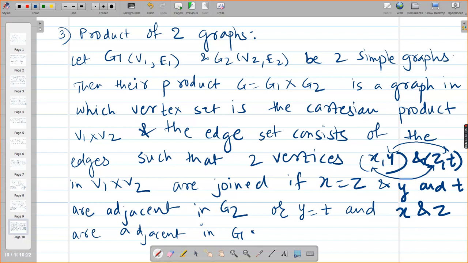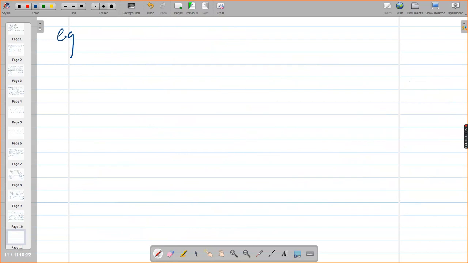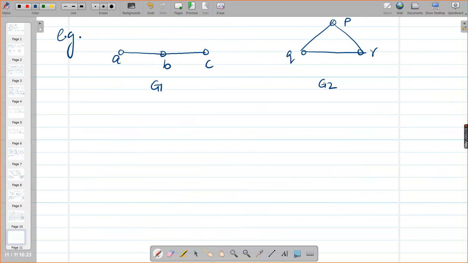Yes, girls. So let us have one example. This is A, B, and C. This is your G1. And this is G2, P, Q, R. Okay, now we want to find G1 cross G2 graph.